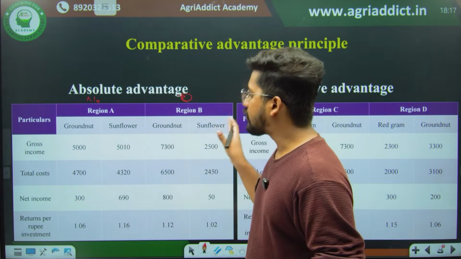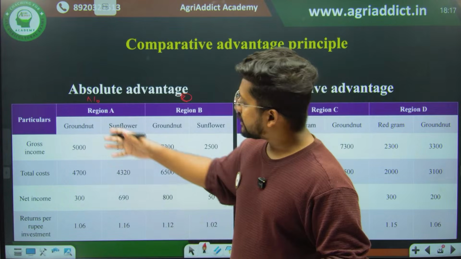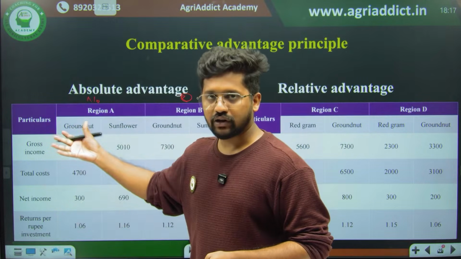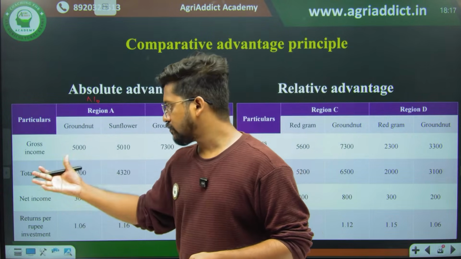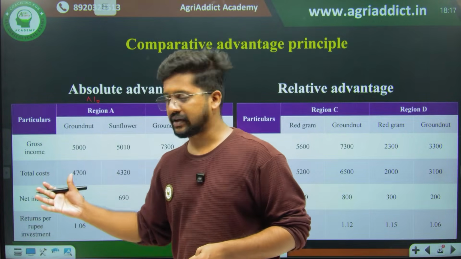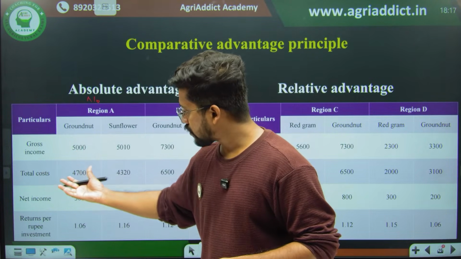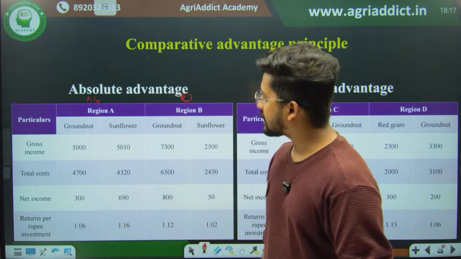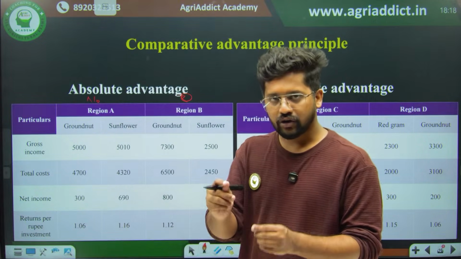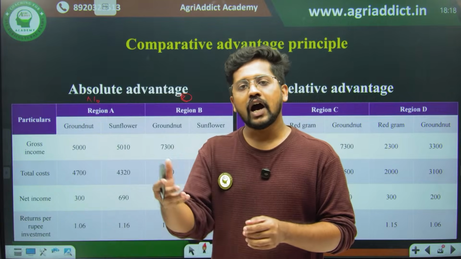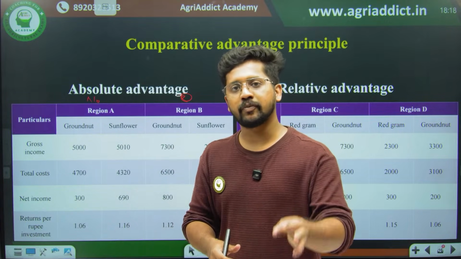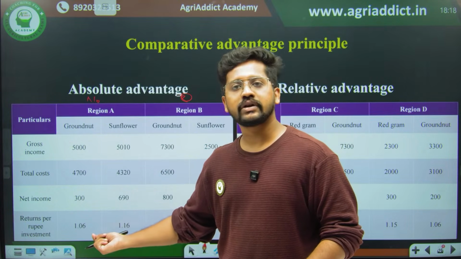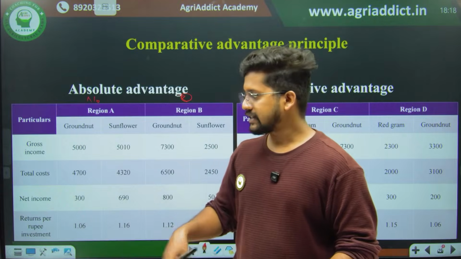We are trying to check, for each crop, the gross income, total cost, net income and returns per investment. So our gross income is 5000, total cost is 4700, net income is 300, and finally the returns per rupee invested is, for each rupee that you invest, how much return you are getting. If you are investing 1 rupee, you are getting 1.06 rupees in return. That is the basic idea.